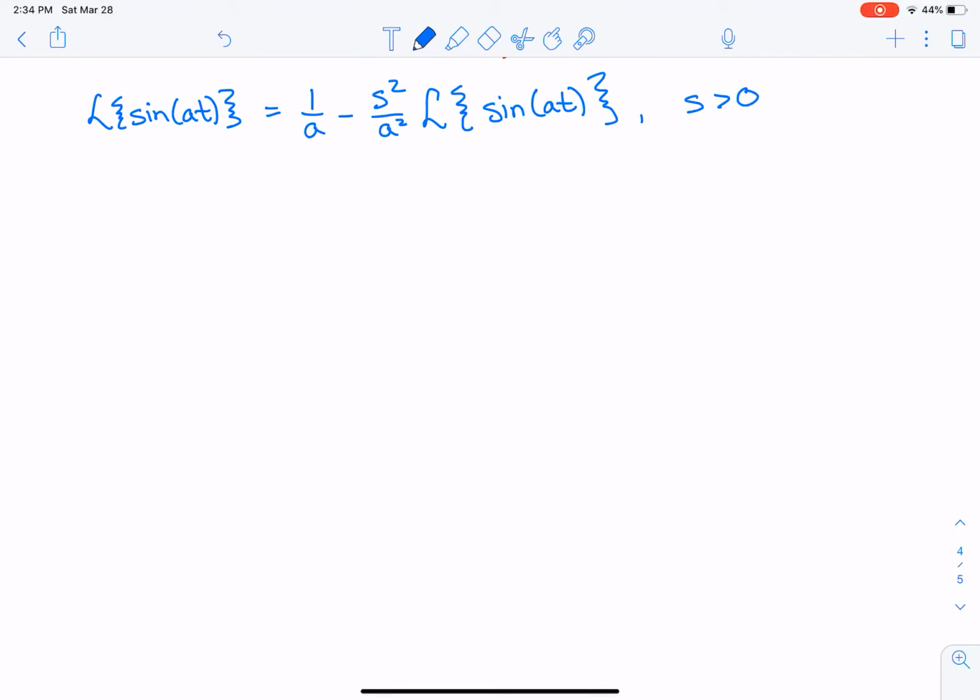So I can write this as the Laplace transform of sine of at times 1 plus s squared over a squared. So I'm going to move everything with the Laplace transform over to the left, and then I'm left with 1 over a.